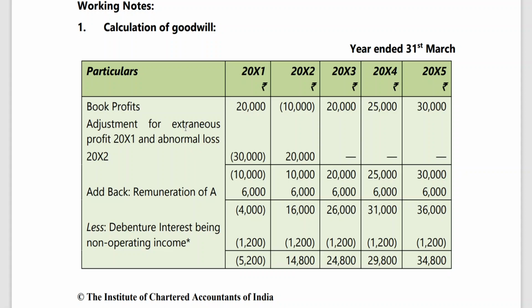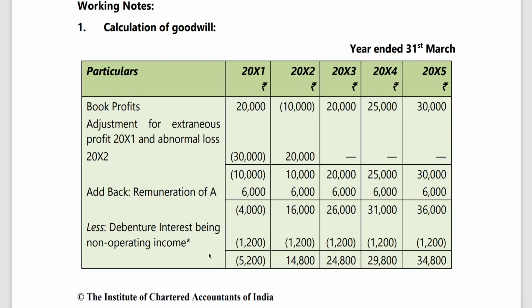And I told you, remuneration, I want net divisible profits. Remuneration which was given is not to be considered, because remuneration is a P&L appropriation, but I want net profit. So that is why the remuneration which has been deducted in all the 5 years, 500 rupees into 12 months, 6,000, has been added back. So now for 2011, you are having a net loss, and net gains in the other years.